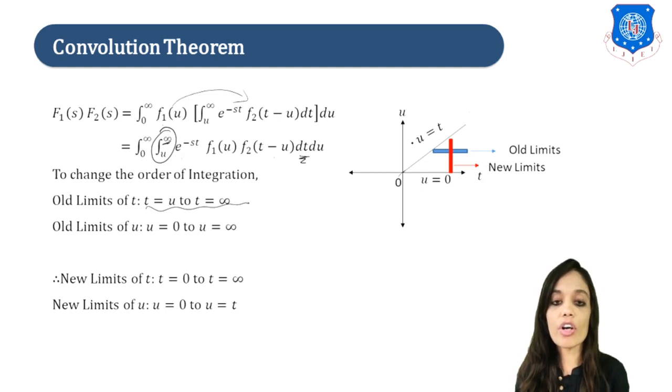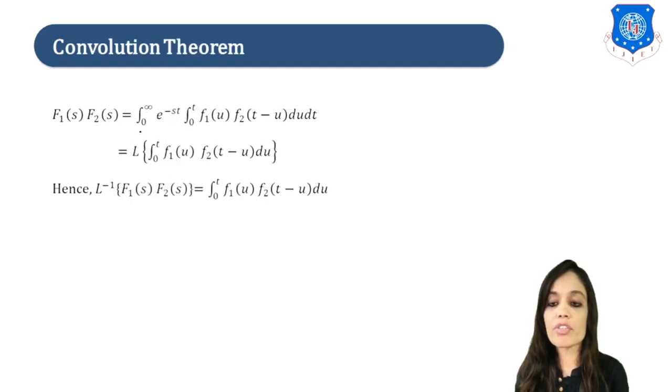Now let us change the order of integration by considering this vertical strip. So our new limits of t will be from 0 to infinity, and new limits of u will be from 0 to u is equal to t, right? So let us change the order of integration and put the new limits. So it will be integration 0 to infinity e raised to minus st integration 0 to t f1 of u f2 of t minus u du dt. Here you can see we have changed the order of integration.